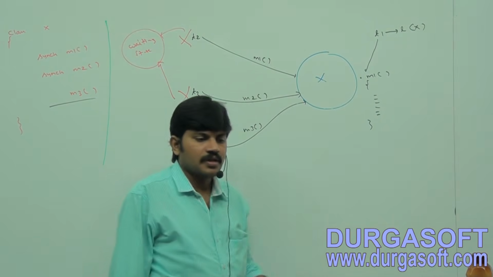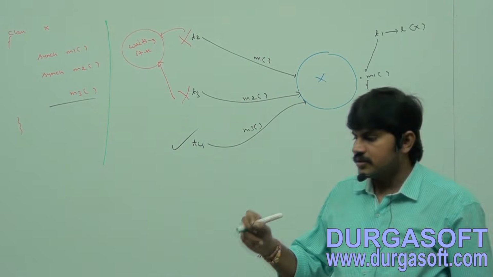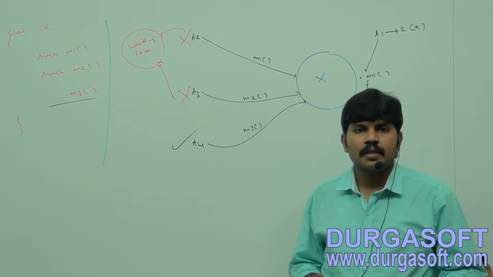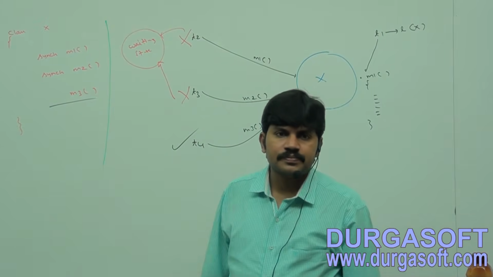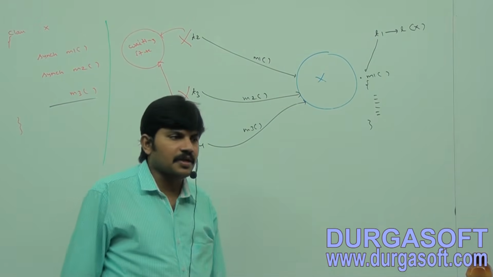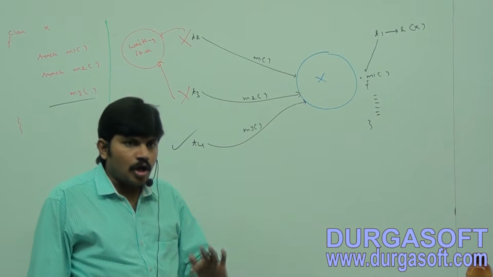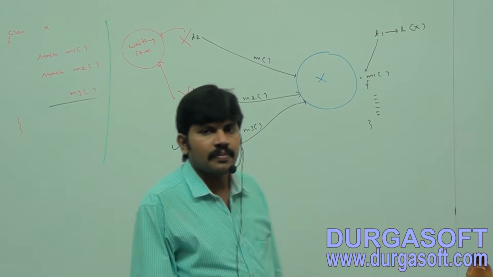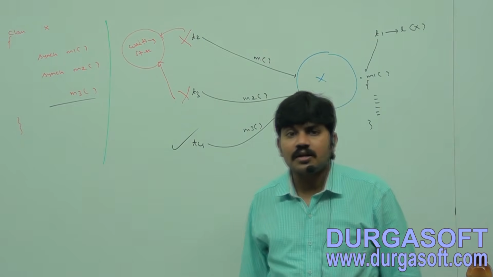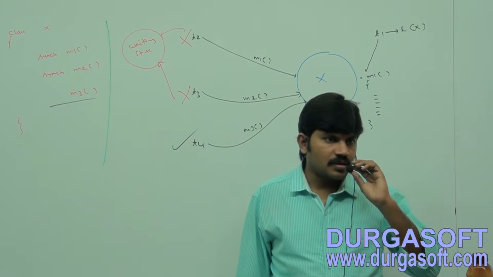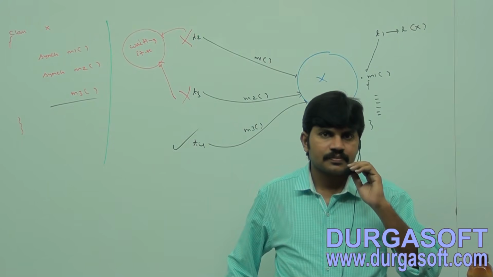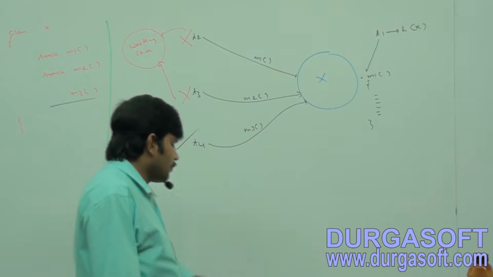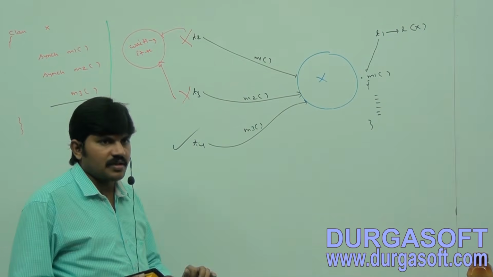The lock concept is implemented based on object, but not based on method.